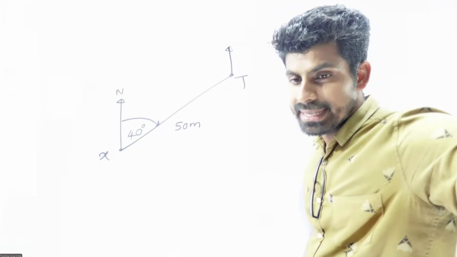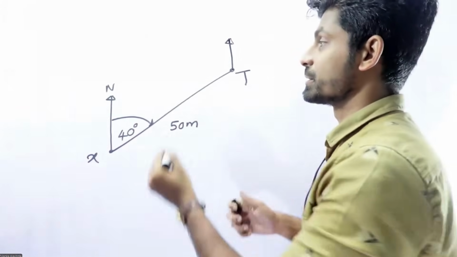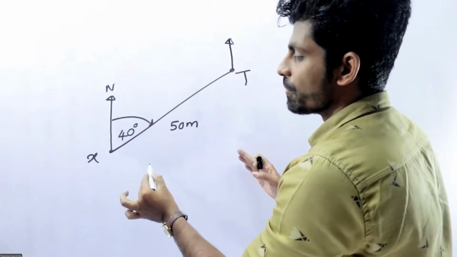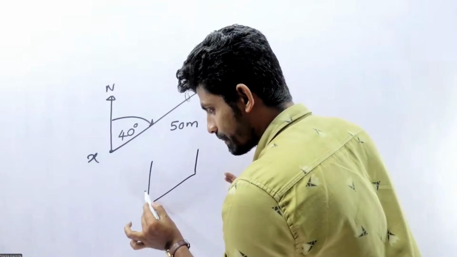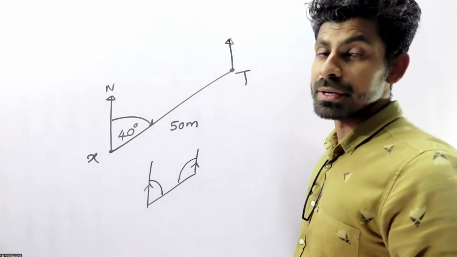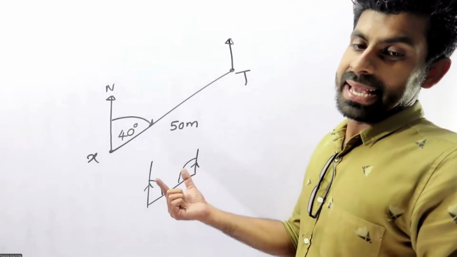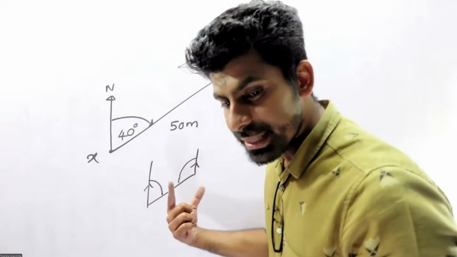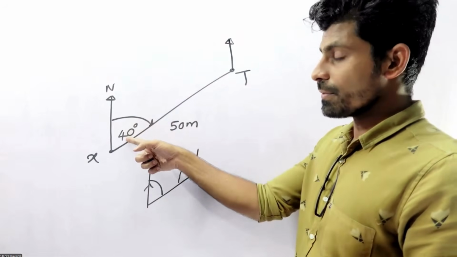Alternate angles, allied angles, and corresponding angles. So that means on the parallel lines, allied angles are supplementary. Supplementary means the addition of those two angles adds up to 180.